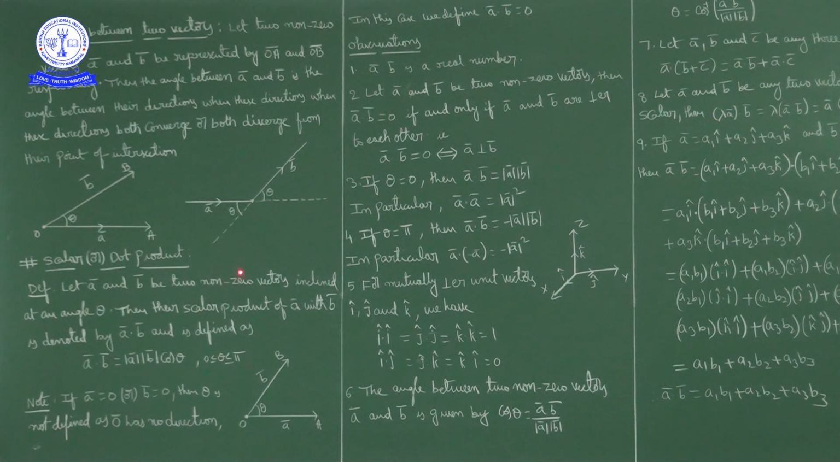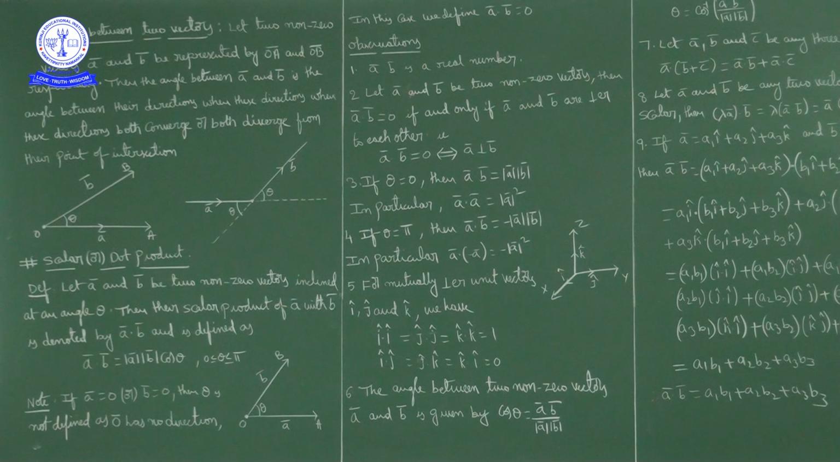Now a bar dot b bar, if theta equal to 0, a bar dot b bar equal to mod a mod b cos 0. Cos 0 is how much? 1, no? So a bar dot b bar is equal to what? Mod a into mod b. Okay, now if theta equal to 0, then a bar dot b bar is equal to mod a into mod b.